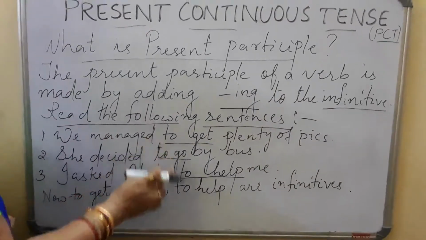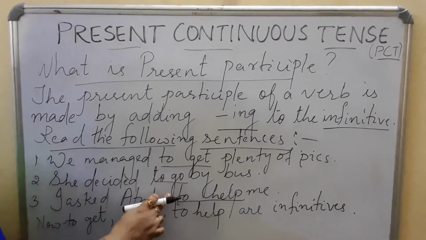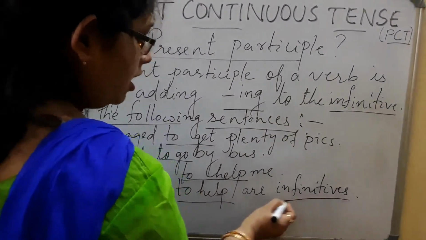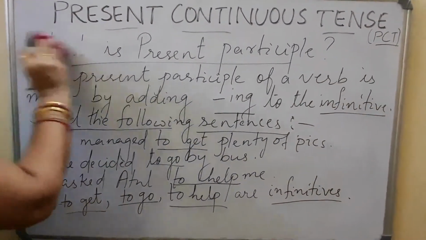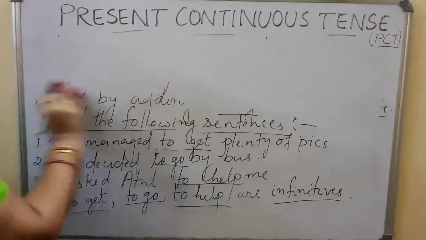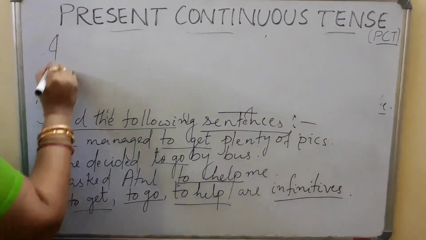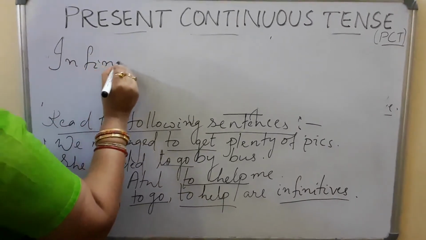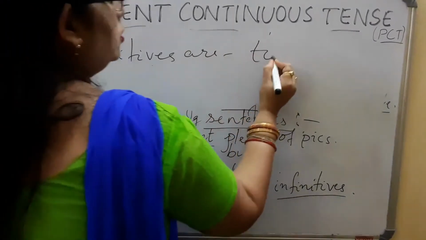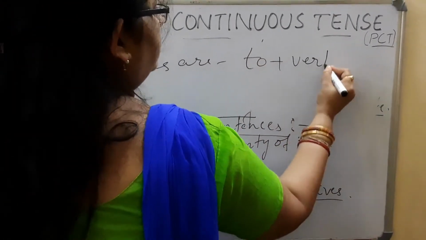Now what are these: to get, to go, to help? These are called infinitives. Now we can say that infinitives are to plus verb.